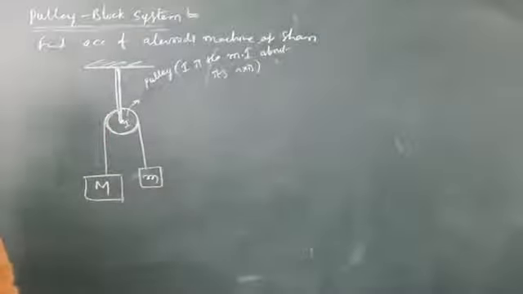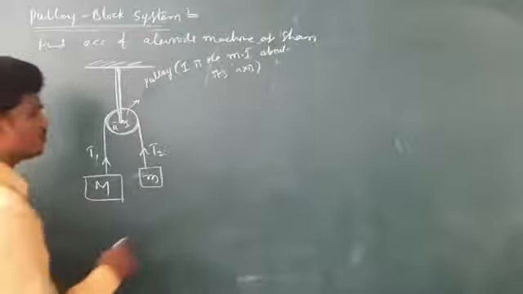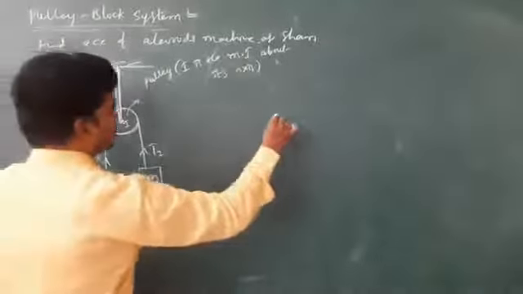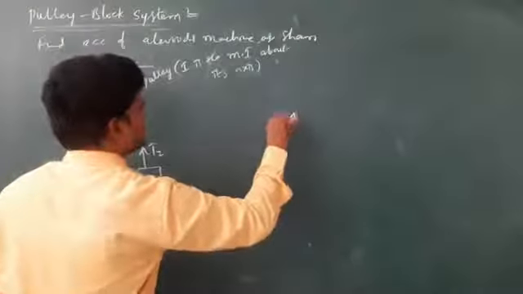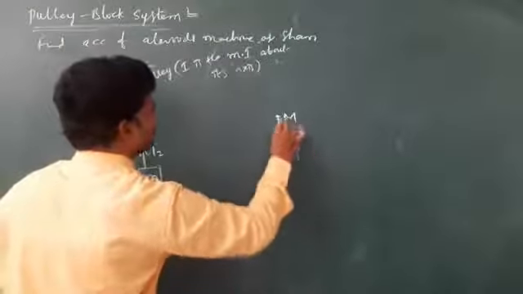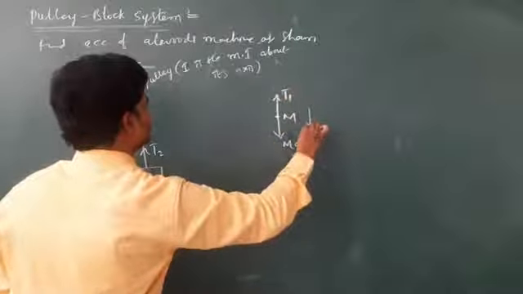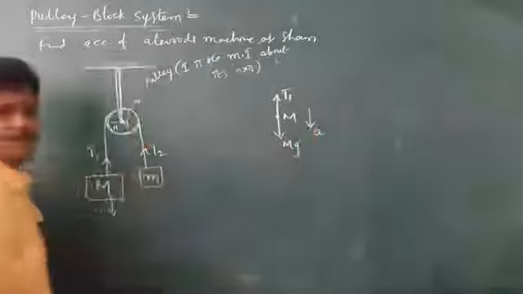Okay, no need, let us take the question directly. Apply the free body diagram for these two. Let us take this is T1 tension, this is T2 tension, R is the radius. I think you are aware of the free body diagram concept. So weight of this one is Mg. If I draw the free body diagram of capital M, then this is Mg, and T1, and it moves downward with some acceleration a.